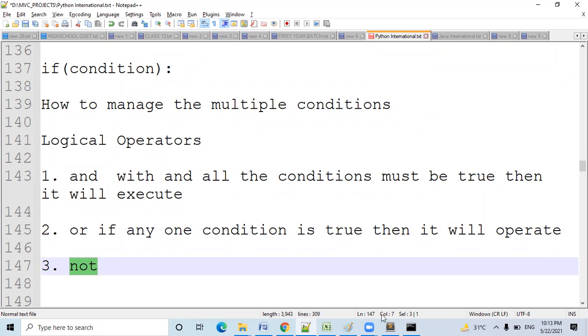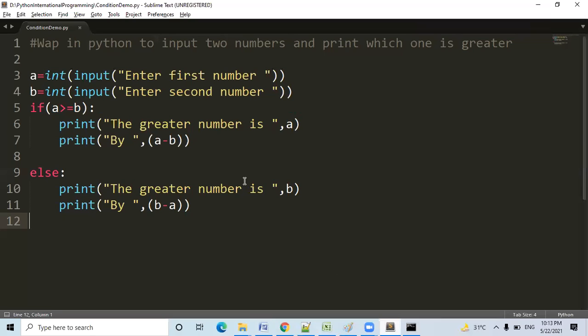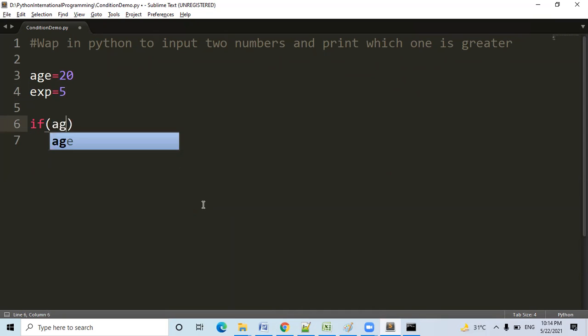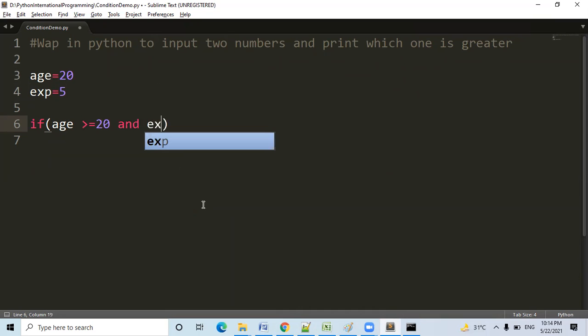Okay. Now, suppose I'm just writing age is equal to 20 and experience is equal to 5. I'm putting a condition: if age is greater than or equal to 20 and experience less than 5.